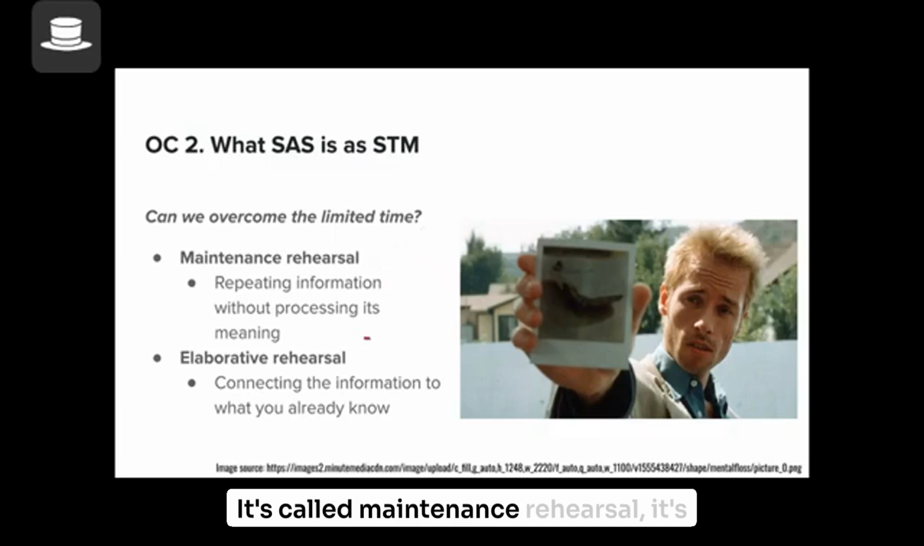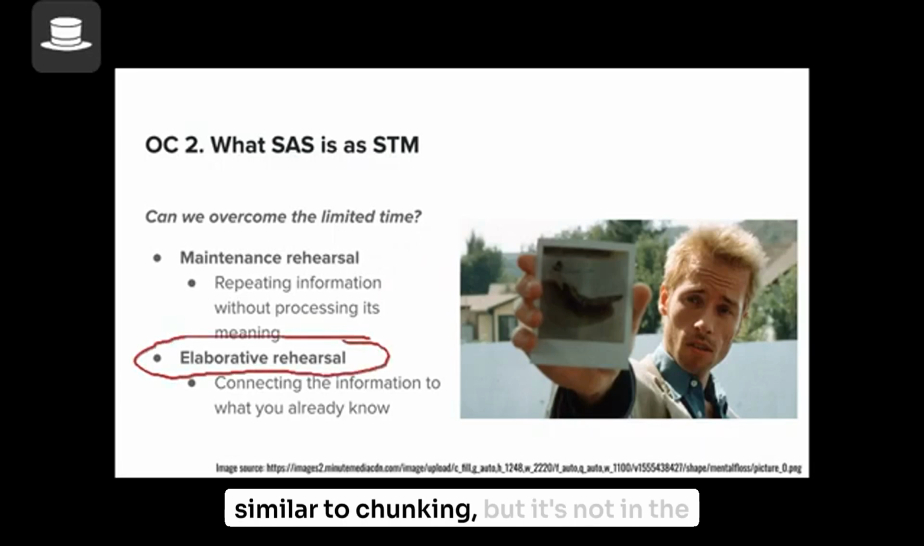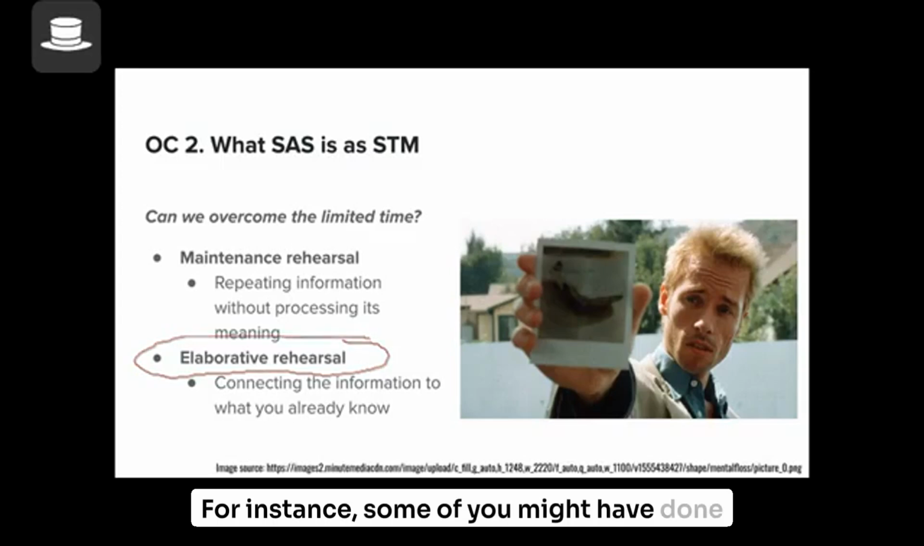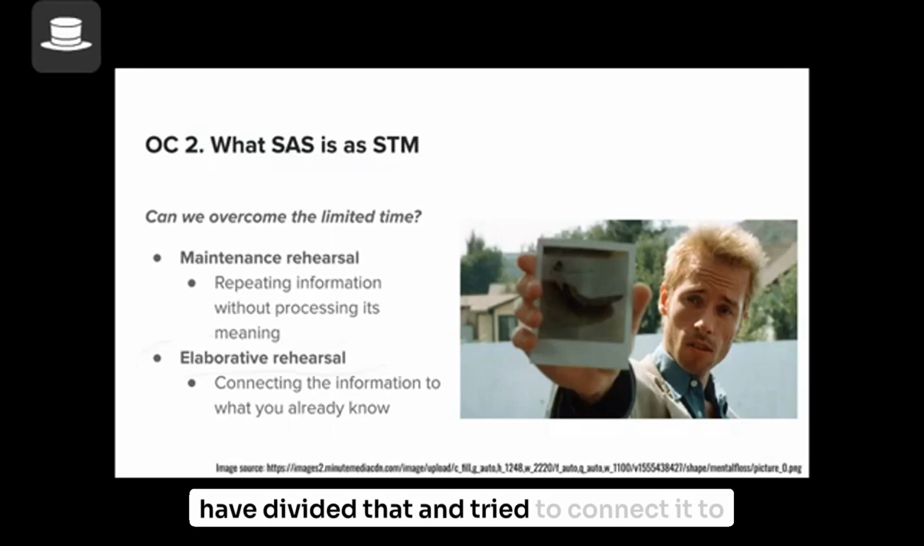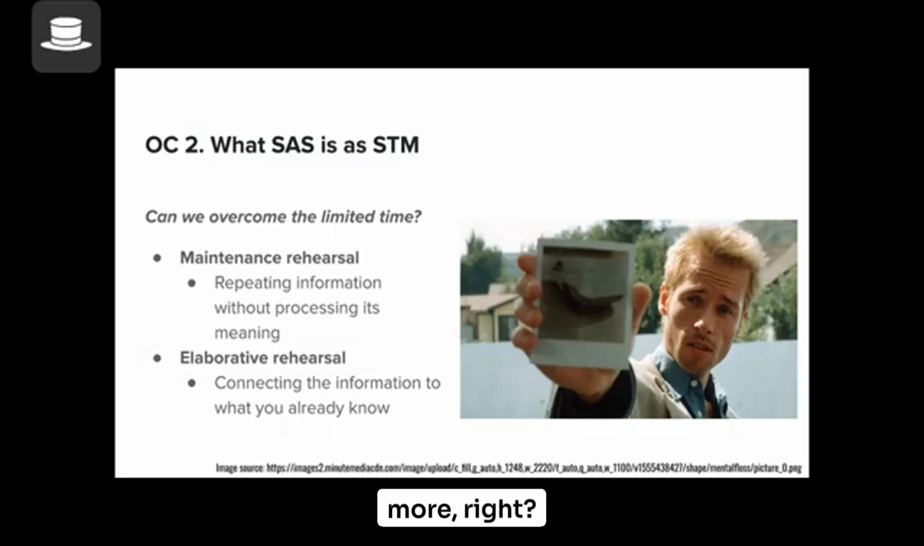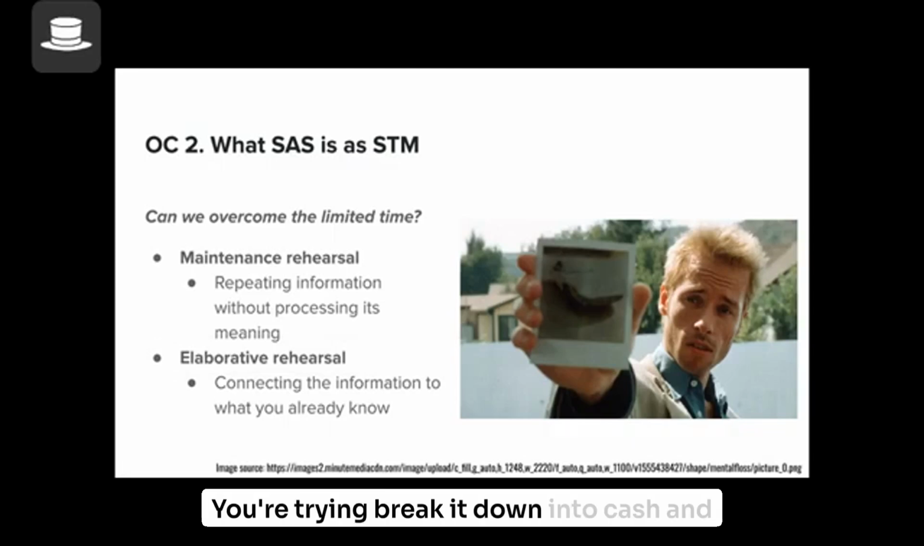It's called elaborative rehearsal. It's similar to chunking, but it's not, in the sense that you're trying to connect it with something you already know. For instance, some of you might have done this. When I say Kashmora, you probably divided that and tried to connect it to something you already know, like cash and more, cash more, hash more, cash more, right? You're trying to break it down into cash and more.